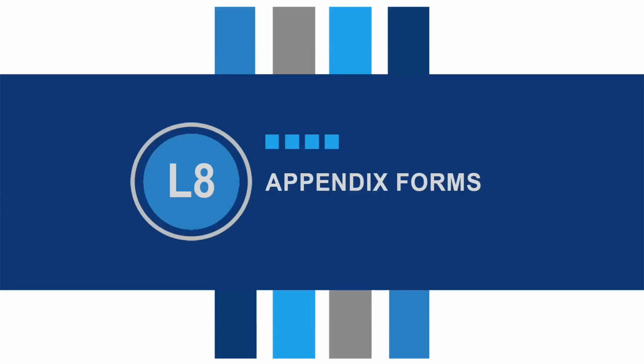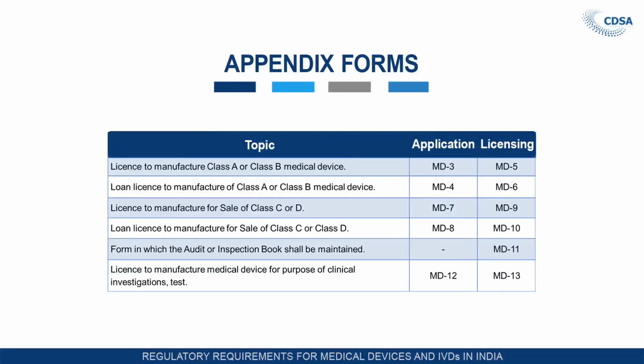Now, forms we have discussed. This is the slide where all the relevant forms related to manufacturing license or loan license for medical devices and in vitro diagnostics have been given. The license to manufacture class A and class B devices: application in MD3, and the license will be issued in MD5.